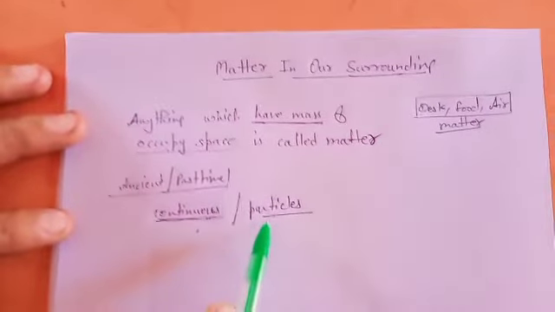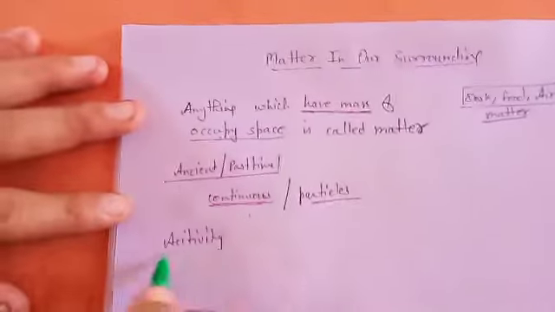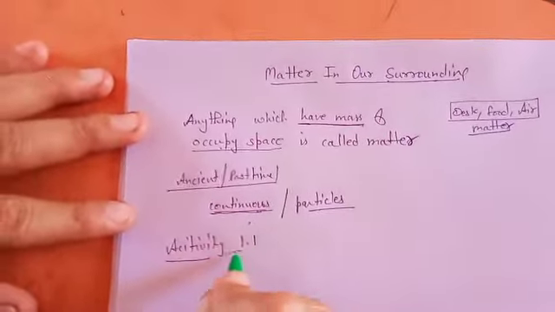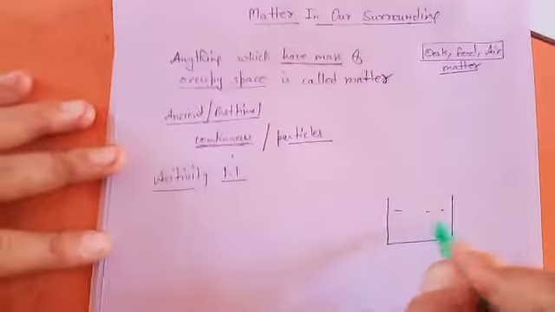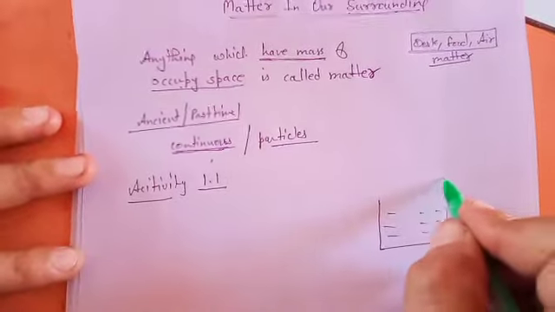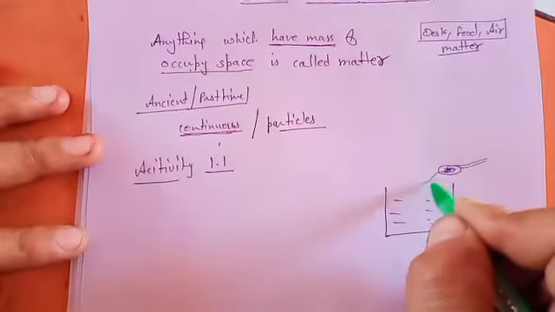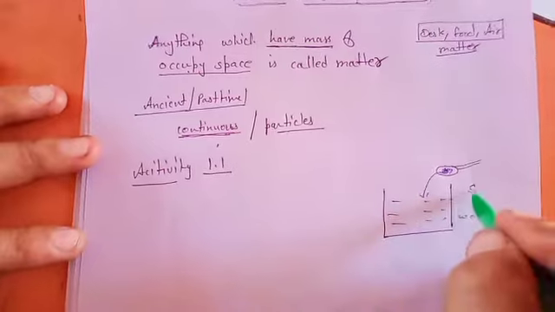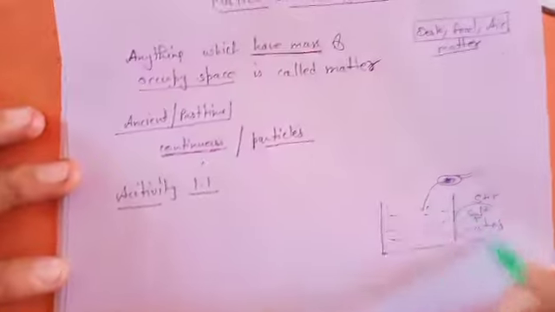For that we will do an activity. The first activity is given in your book, NCERT activity 1.1, and what they are telling you is to first take water in a beaker. Okay, you take water first. Now in a spoon you have some salt. So you put that salt into water and then stir it. So you get a mixture of salt plus water.